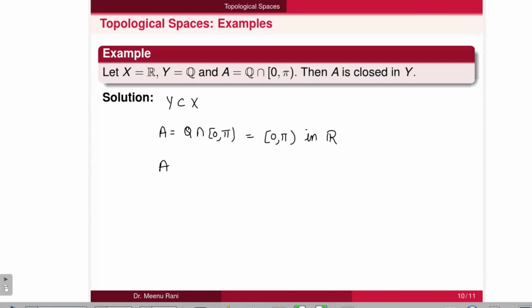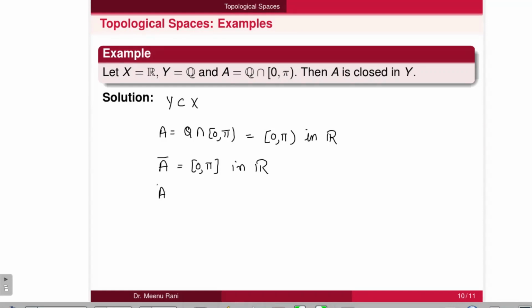Then if we take its closure, it is given by [0, pi] in R. So it is a closed interval, so closed in the real numbers.